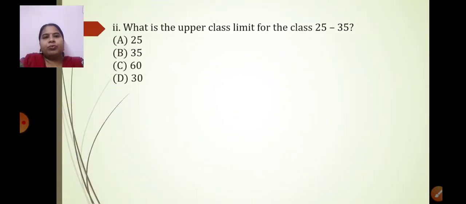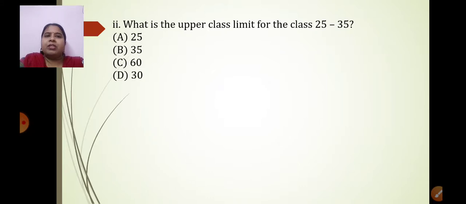Question number 2. What is the upper class limit for the class 25 to 35? Now for this, we need to know the concept of upper class limit and lower class limit. Let us quickly revise the definition. The number written to the right hand side of the class interval is called the upper class limit, while the number written to the left hand side of the class interval is called the lower class limit.